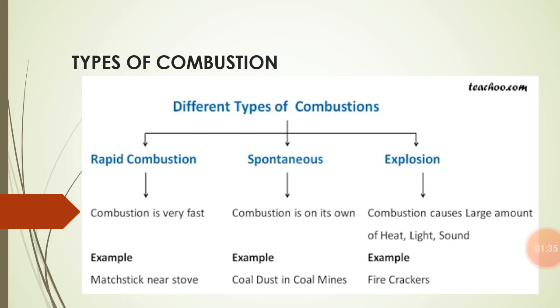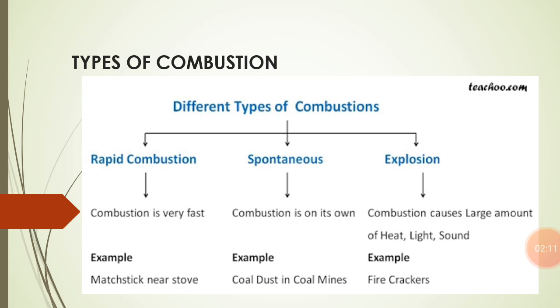So first is rapid combustion. This is a type of combustion which occurs at a very fast rate. For example, when you bring a matchstick near a stove, it catches fire very rapidly. So this is one example of rapid combustion. There are so many examples. In this combustion both heat and light are released, and this type of combustion is called rapid combustion.